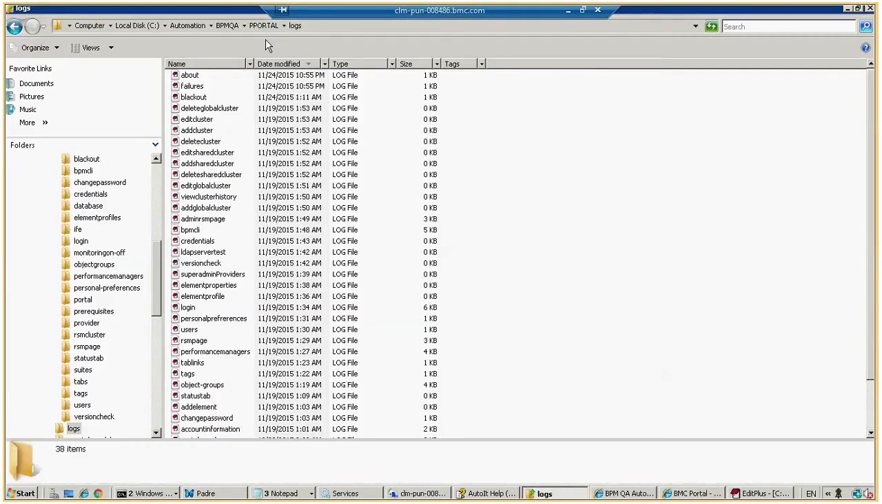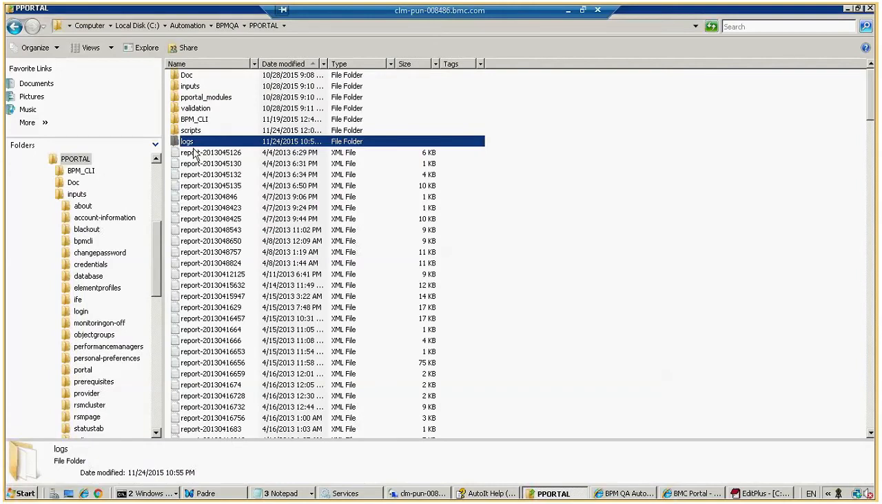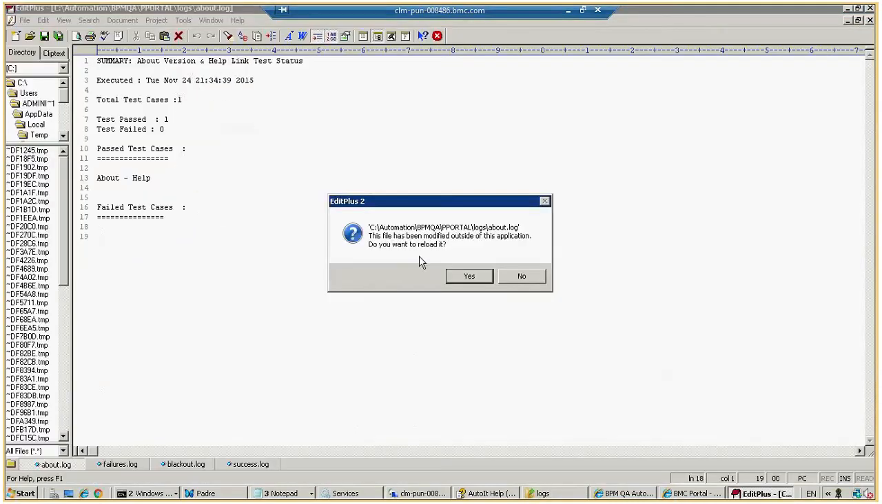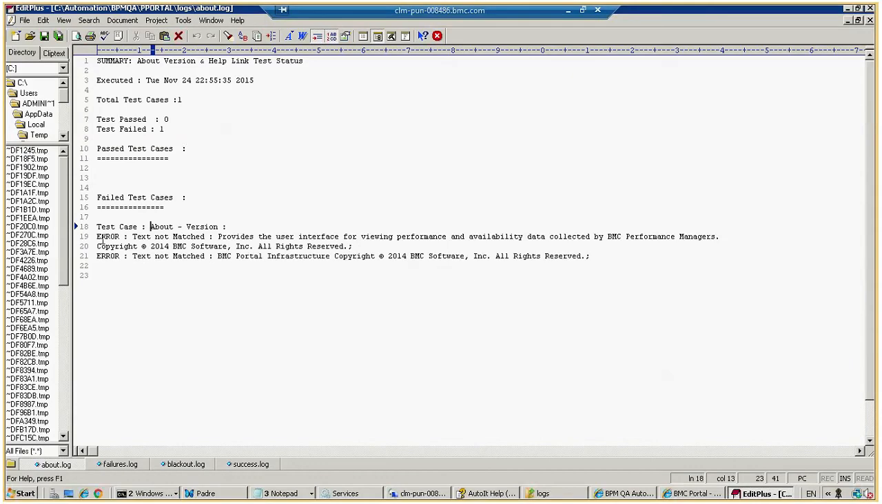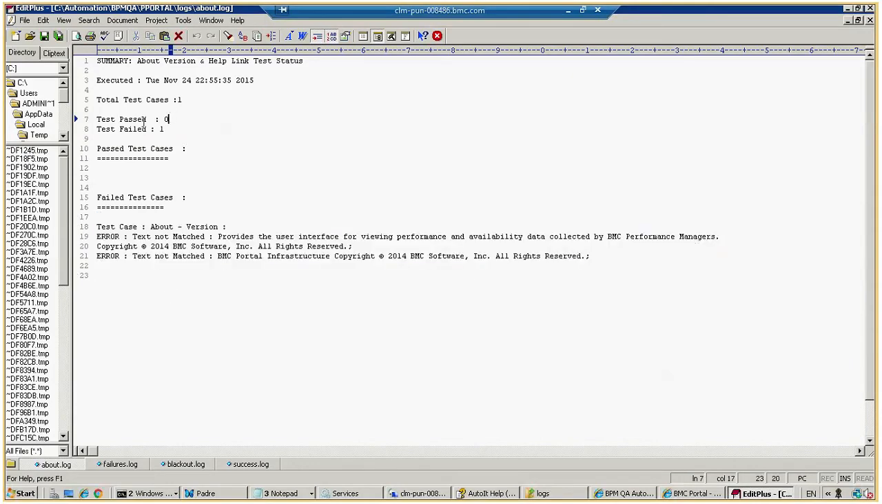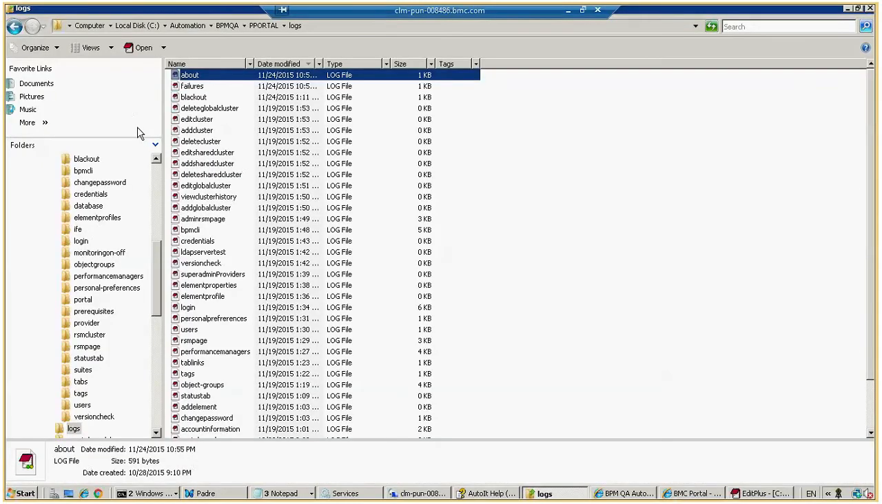So there is a log folder in this structure where results are stored. Like just now we ran the about related script, so it will show the content. It has failed, and it will show the cause of failure here. So how many test cases are run and how many passed, how many failed can be seen here. So this is a kind of log.